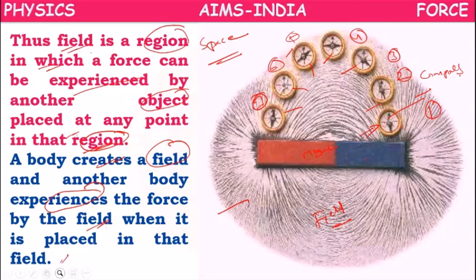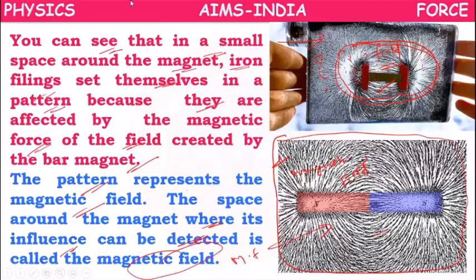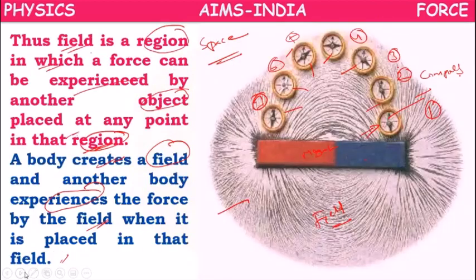Here we have two objects: one is a magnet, another one is a compass. The magnet is creating the field and the compass is experiencing the force created by this field. So this is about field force.